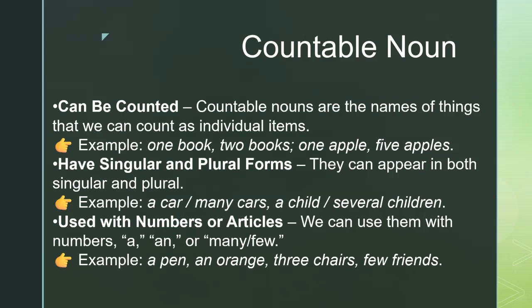Next is countable nouns. Countable nouns are the names of things that we can count as separate items. For example, one book, two books, or one apple, five apples. They always have singular and plural forms. We can say a car when it's only one in number, or many cars when it is more than one. Similarly, a child can become several children. So, countable nouns are also used with numbers, articles, and quantifiers like a, an, many, or few. For example, a pen, an orange, three chairs, or few friends. So, all of these become countable nouns.